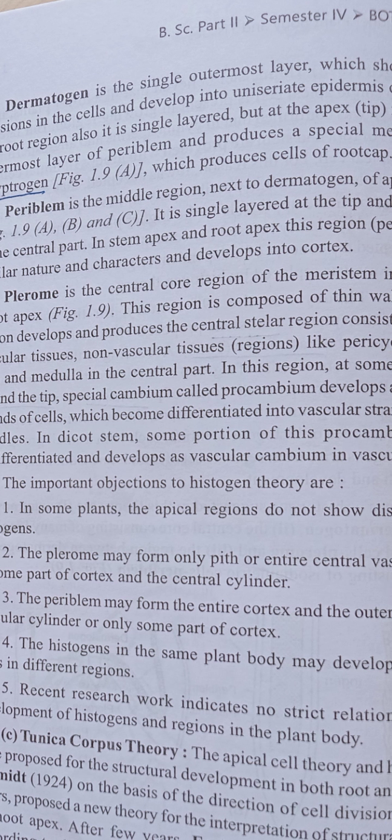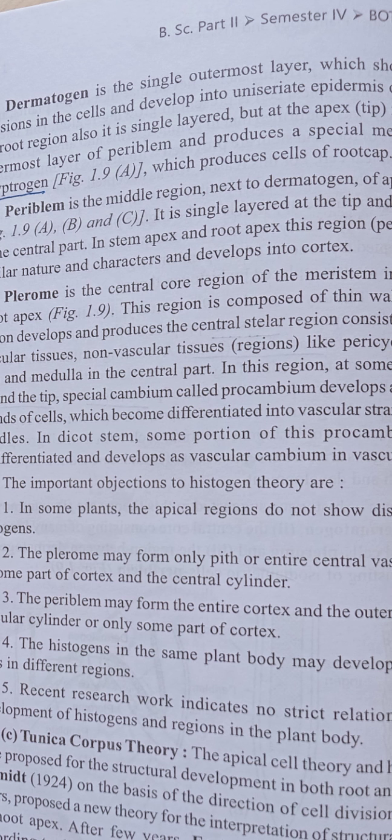What is the role of the periblem? The periblem develops the cortex. What is the role of the dermatogen? The dermatogen develops the epidermis, the outermost layer. The dermatogen sometimes, with the help of the periblem, develops the calyptra or calyptrogen.